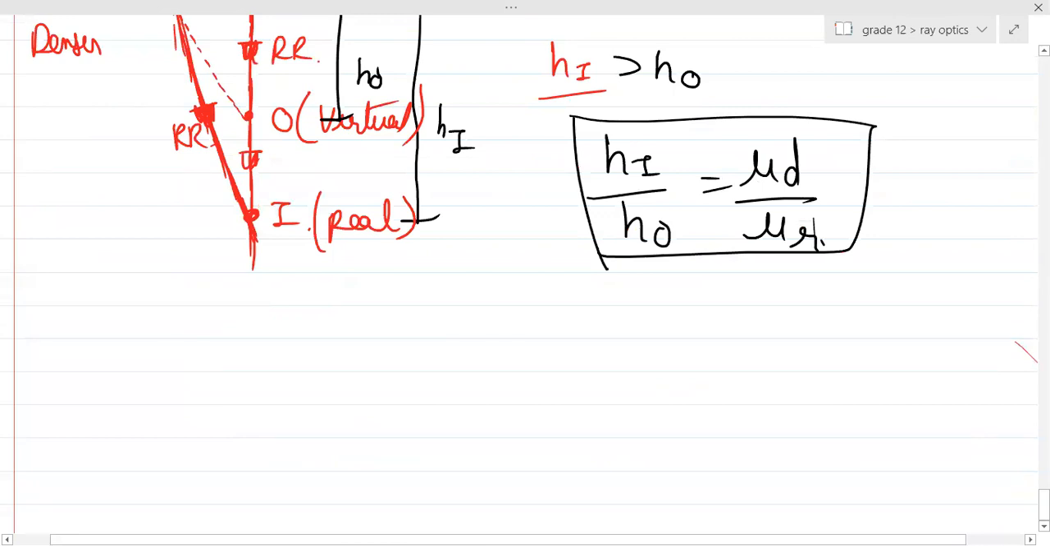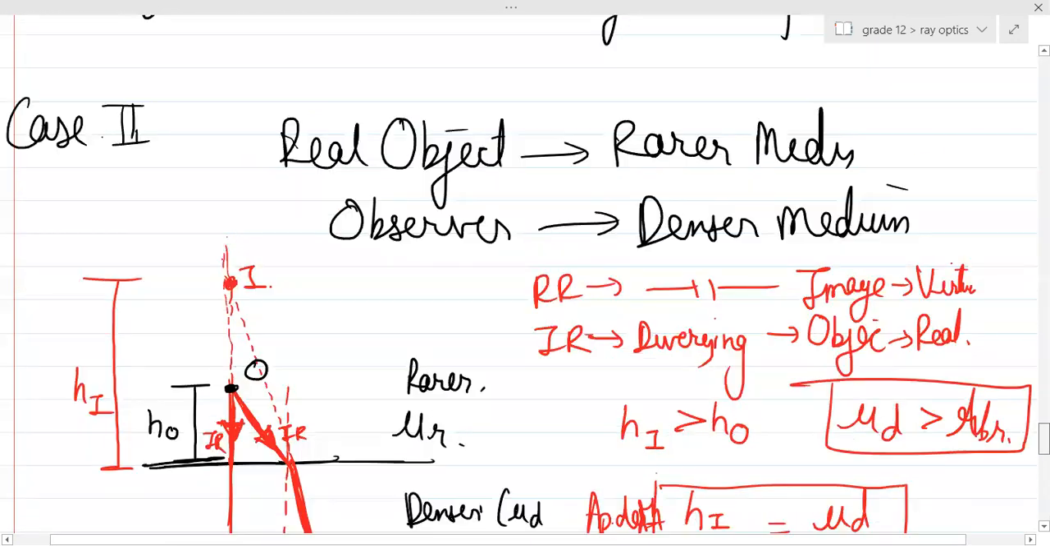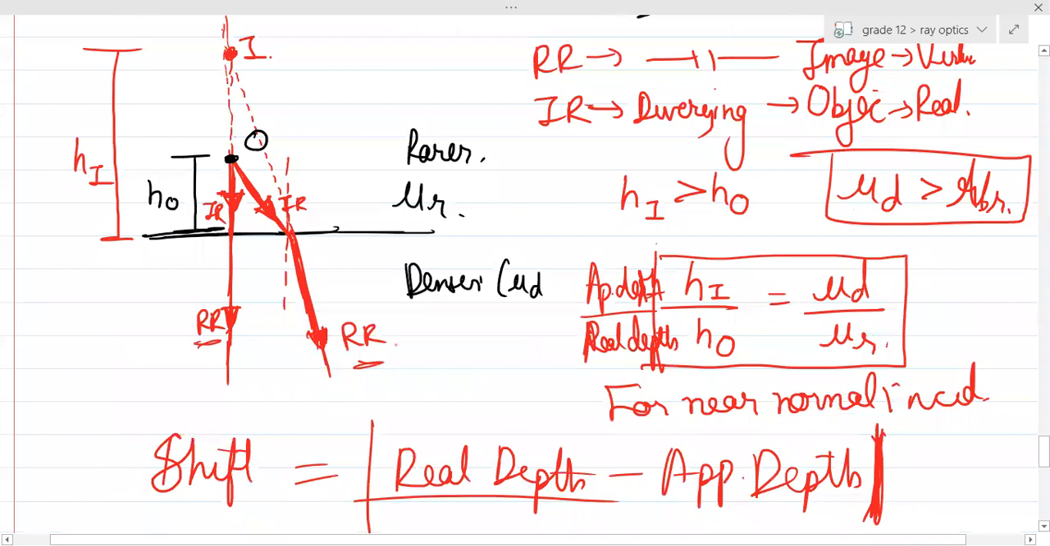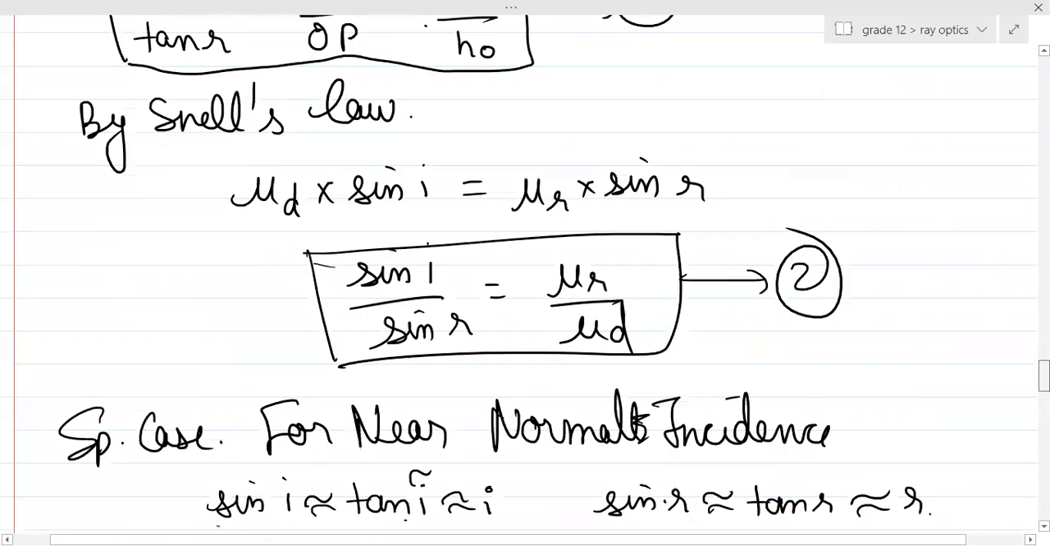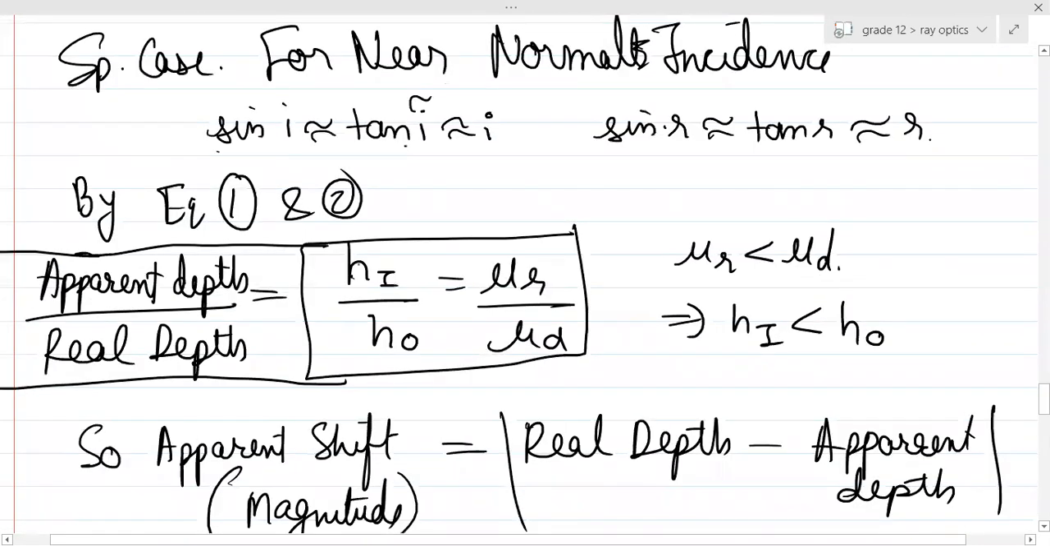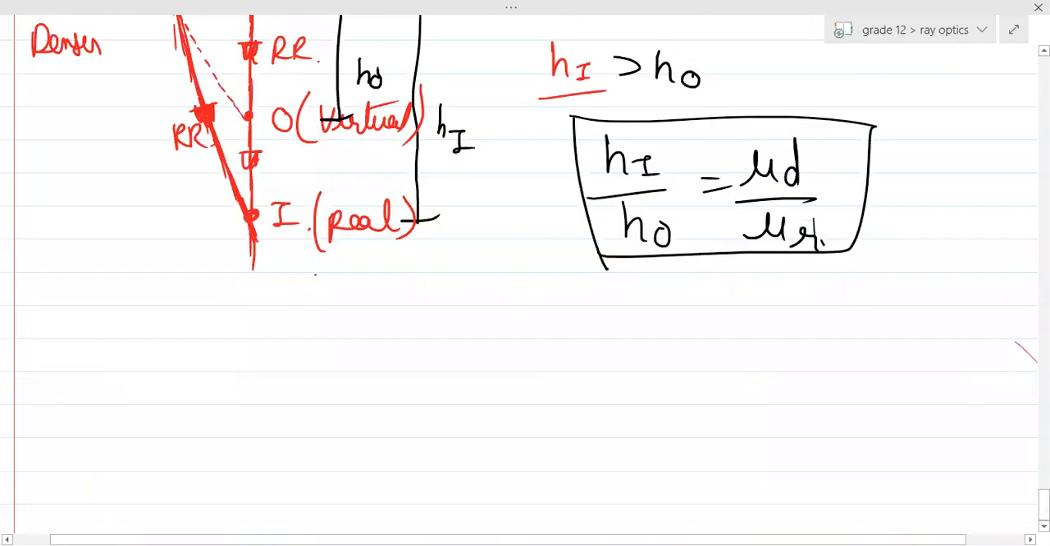So manipulate. And please remember, can you see over here, HI by HO was basically what? Again, can you see when the image HI was more, mu D was up? And in this case where HI was small, mu R was in the numerator. So you can make the formula on your own, calculate the apparent shift. Case 4, I'm leaving it to you people.